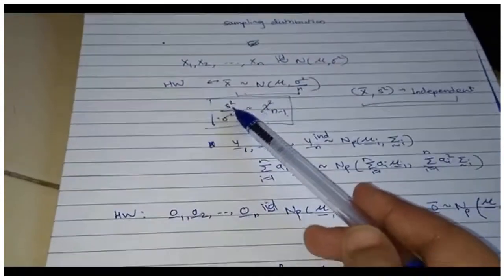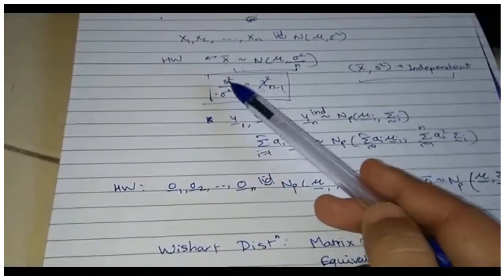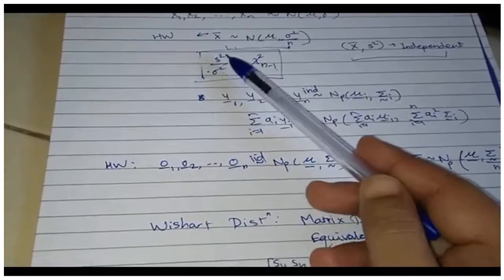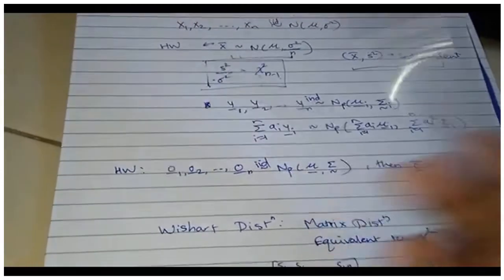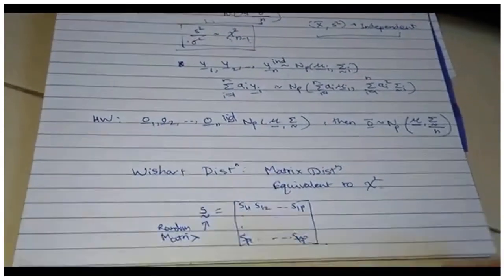So this S is actually a random matrix. Sigma will be a constant matrix, and I would try to do something about S and sigma. Of course, I cannot do S upon sigma because I cannot divide one matrix by another, but we'll try to do something similar to it. So that's where the Wishart distribution comes into the picture. And we are going to use the result that we proved in the last lecture for doing this.